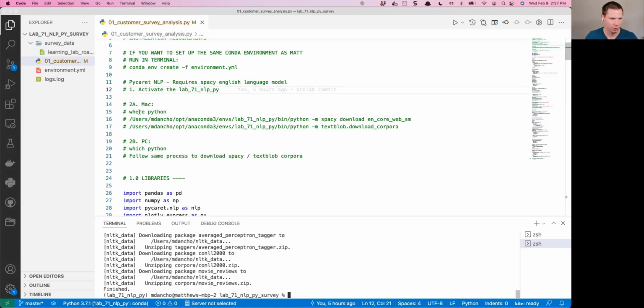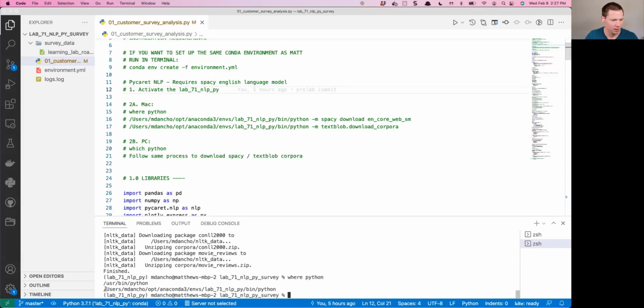Then, if you're on Mac, you're going to type in where python, and it's going to tell me the location of the Python. You take this and replace that right here. Yours isn't going to say mdancho, it's going to say something else, the path to the Python that you've activated. Then you put this right behind it. What this does is download that spaCy English module and place it into the correct library, which is your environment, your Lab 71 NLP Python.